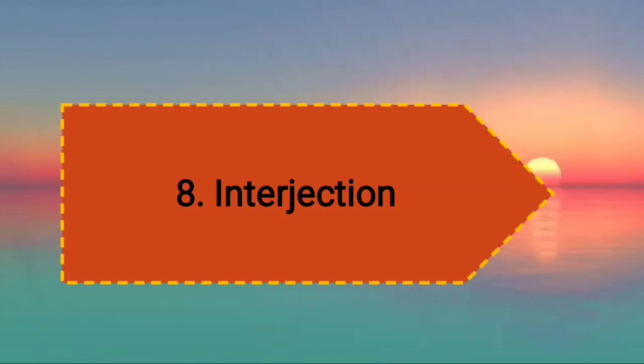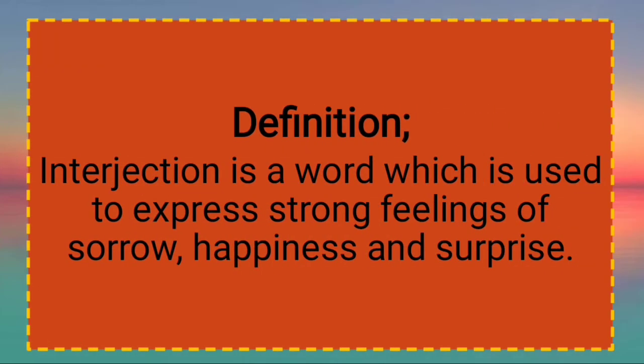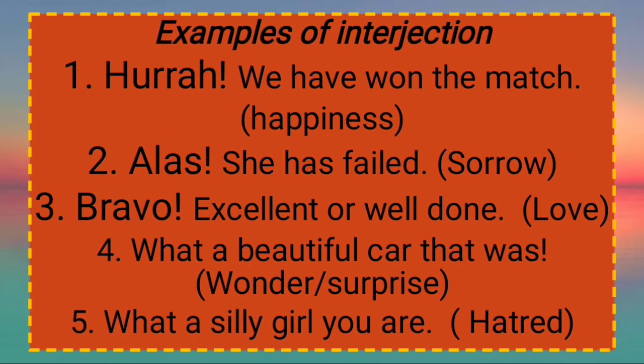And the last one, that is interjection. What is interjection? Its definition is: interjection is a word which is used to express strong feelings of sorrow, happiness, and surprise. Examples of interjection are: Hurrah, we have won the match. Means we are talking about happiness. Hurrah, he has come to our home. So we are talking about happiness. Alas, he has failed. We are talking about sorrow. It means we express sorrow.